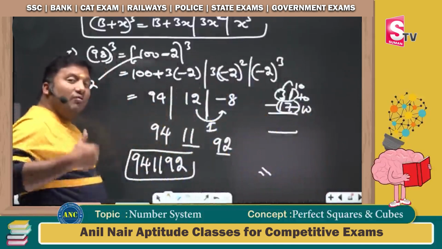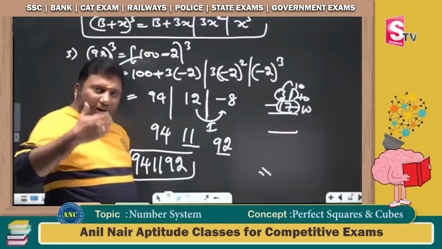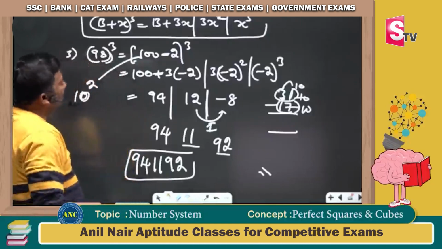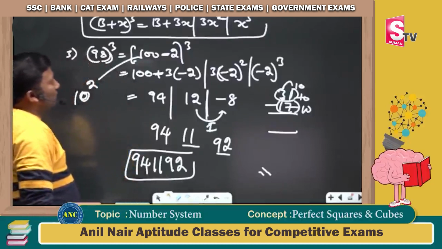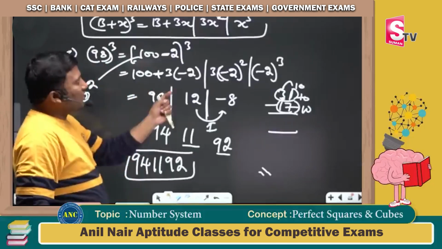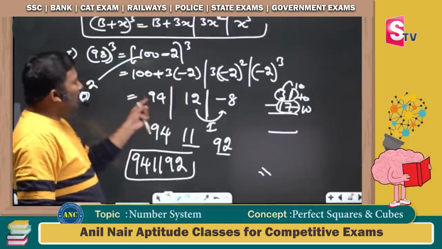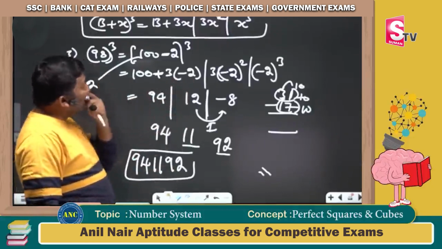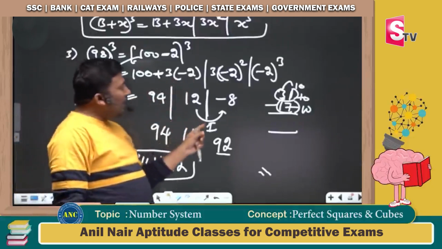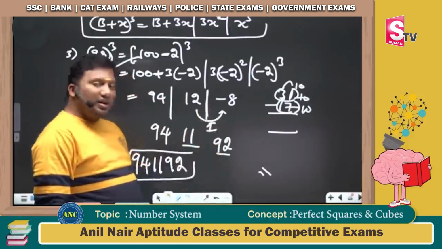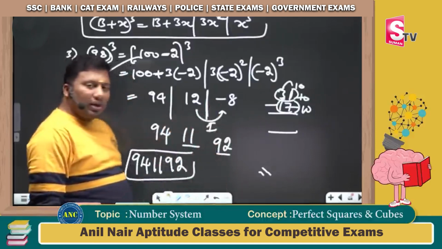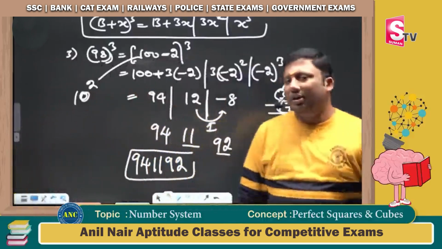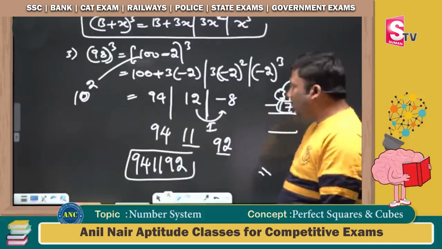We did the numbers just greater than 10 power k. The third example is the numbers just less than 10 power k. 98 cube, 100 minus 2 power 3: b plus 3x, 3x square and x cube gives 94, 12 and minus 8. If I cube a positive number, I will not get a negative number, so I took a carry. Carry 1 on 100: 100 minus 8 is 92. 12 minus 1 is 11. It is 94, 11, 92: 941192. I hope this concept is clear.